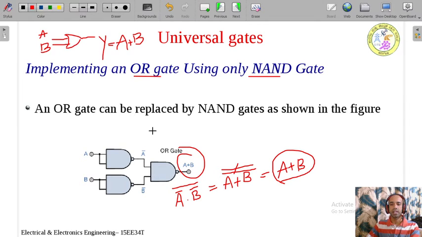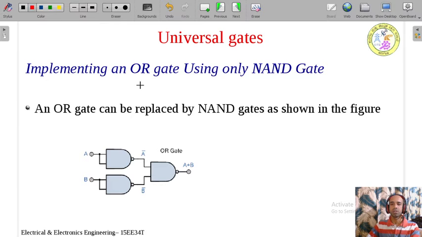Therefore, when the NAND gates are connected in this fashion, it actually works as an OR gate. This is how we can implement the OR gate using NAND gates. Instead of writing this OR gate, I can write these three NAND gates connected in this fashion. It works like an OR gate. This is how I can implement an OR gate using only NAND gates. You can observe only NAND gates are present here.